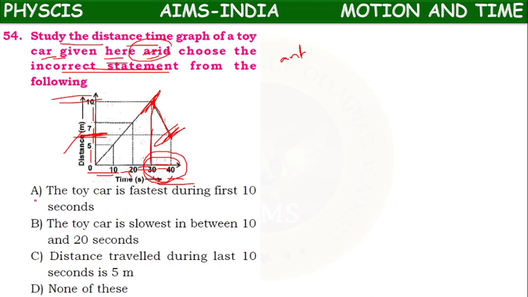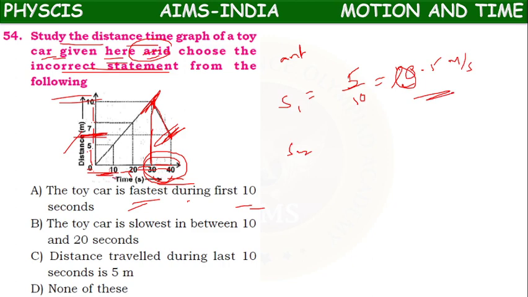The toy car is option A. The toy car is fastest during the first 10 seconds. In the first 10 seconds it has traveled 5 meters, 0 to 5 meters. So what is the speed here? First 10 seconds, speed is distance by time. So 5 by 10 means 0.5 meter per second.